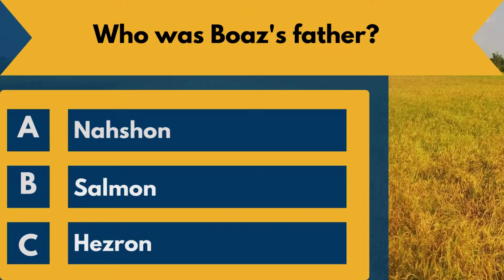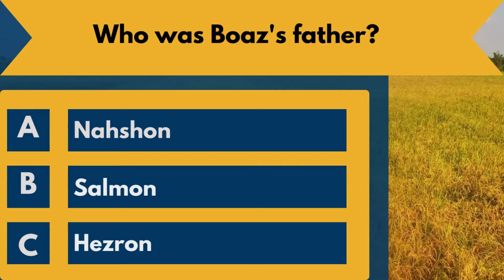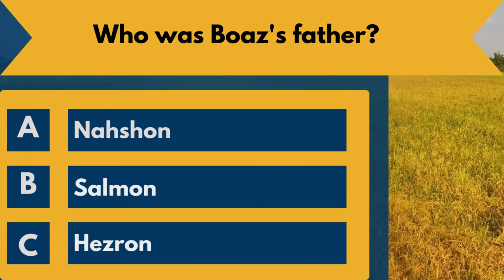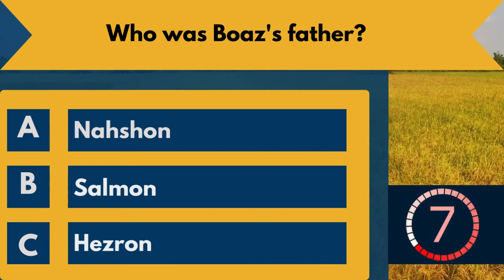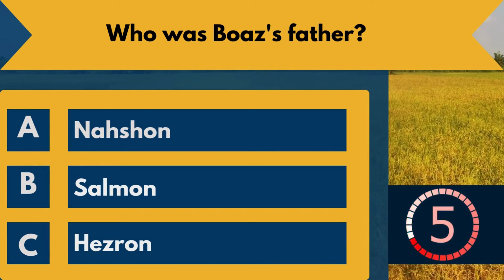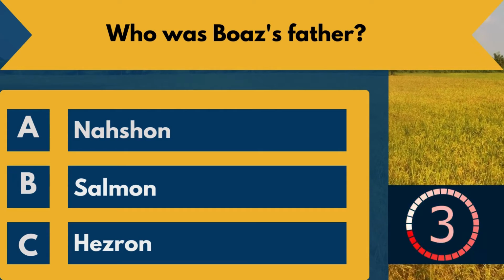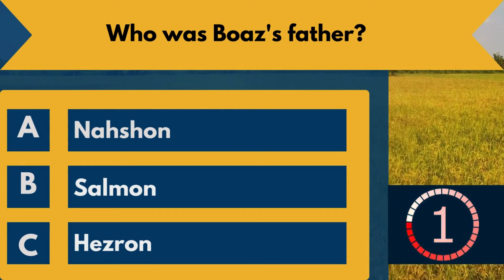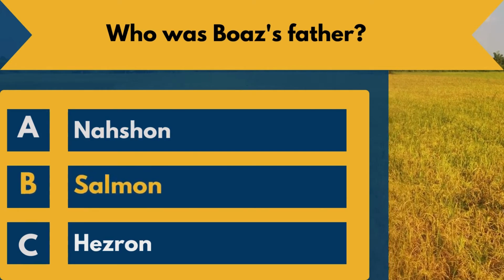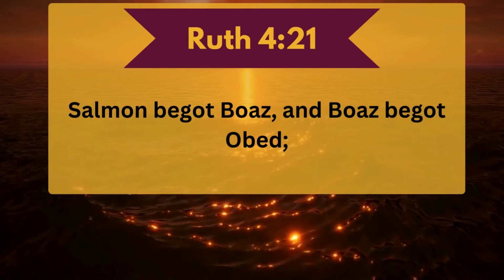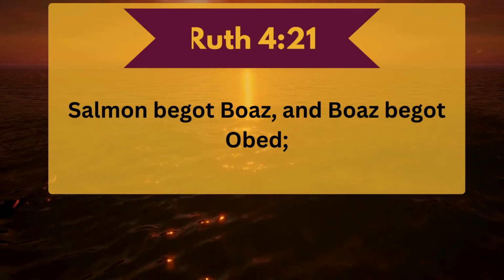Question 11. Who is Boaz's father? A. Nahshon, B. Salmon, C. Hezron. The correct answer is B. Salmon. Ruth chapter 4 verse 21. Salmon begot Boaz, and Boaz begot Obed.